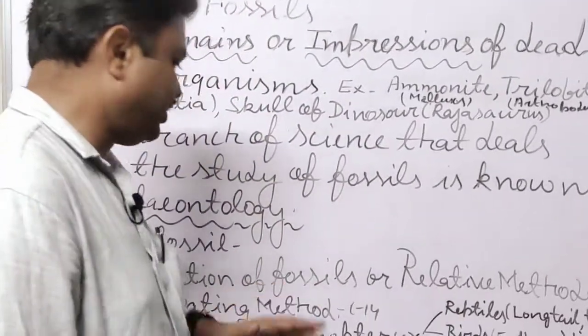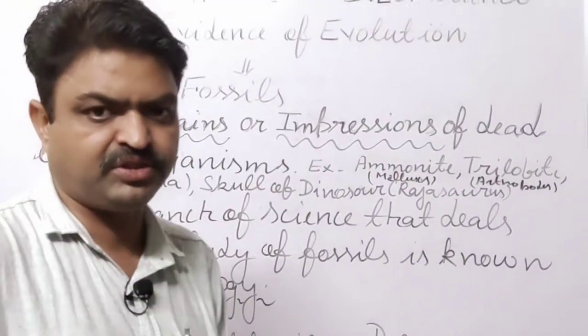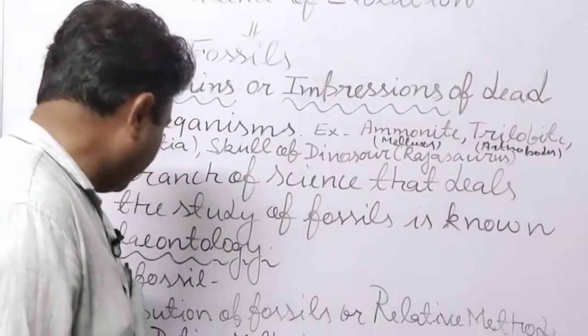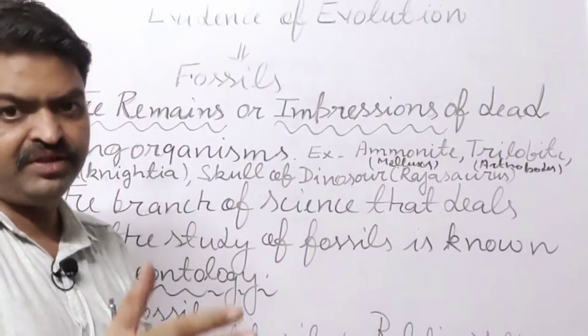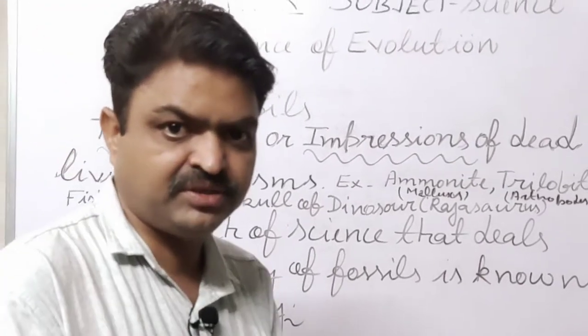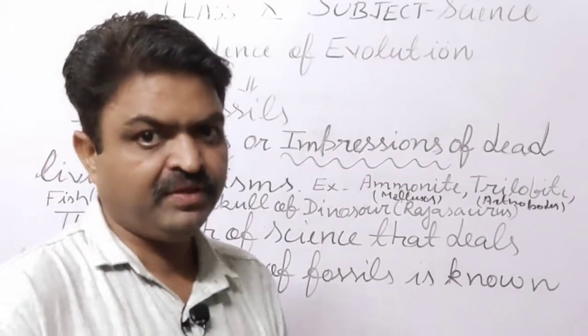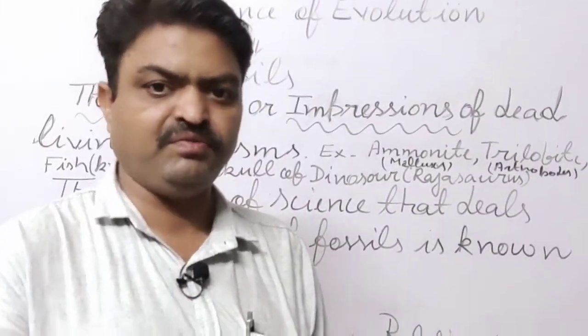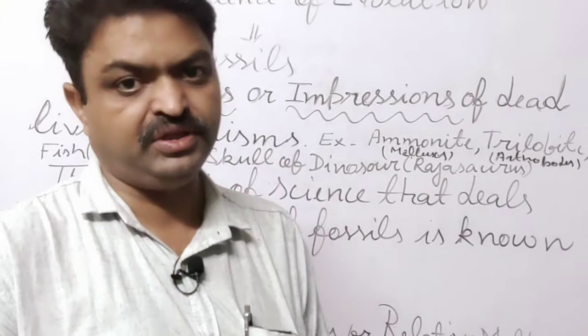Second is carbon dating, in which the carbon 14 isotope is used to determine the age of the fossil. Third is the missing link, in which two different living organisms are interlinked with each other, and with the help of that scientists know about the age of the fossil, or about evolution.